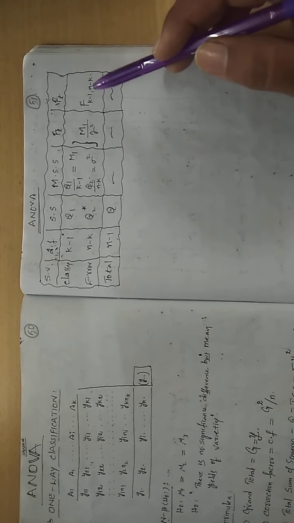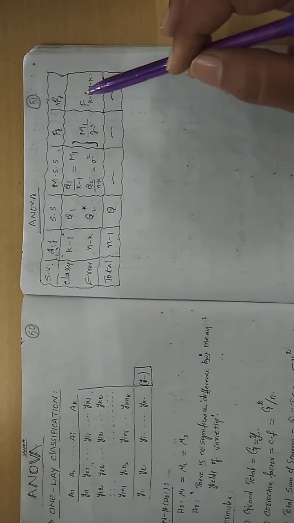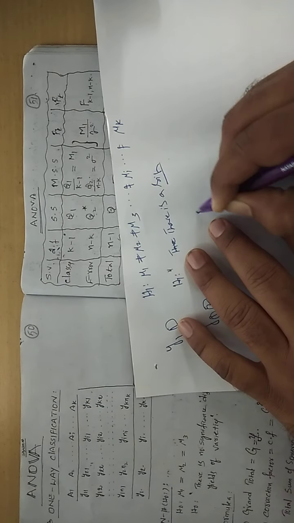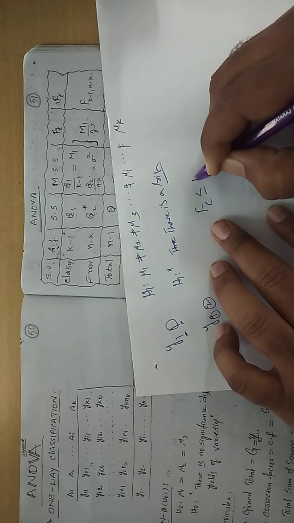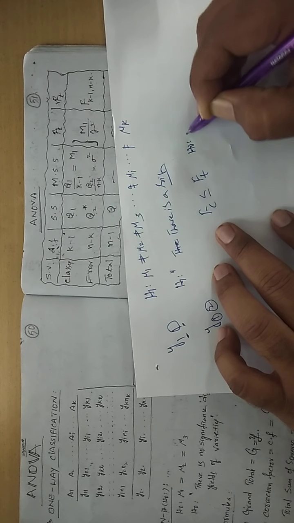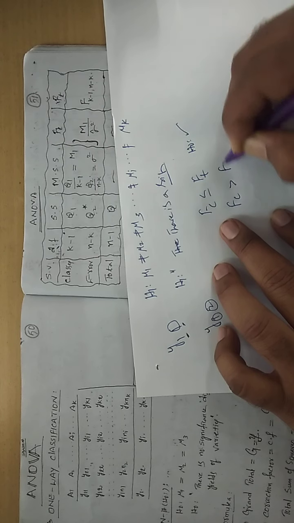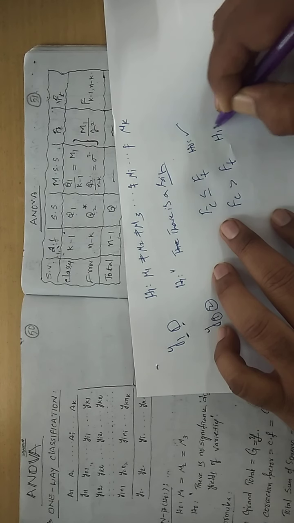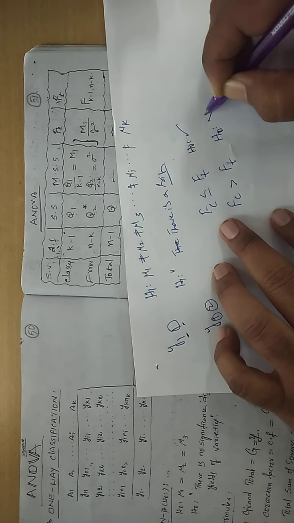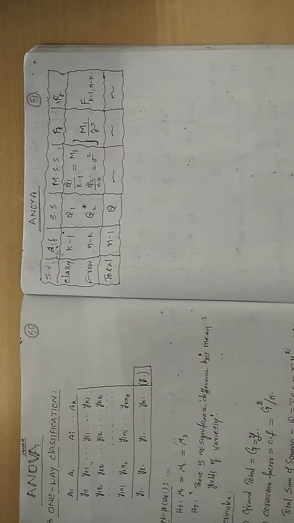So what are the degrees of freedom? k minus 1 and n minus k. Again, what is the decision making? As usual, if FC is less than or equal to FT table value, we accept H0. If FC is greater than FT, we are going to reject the null hypothesis. Okay. So this is called the one-way classification.